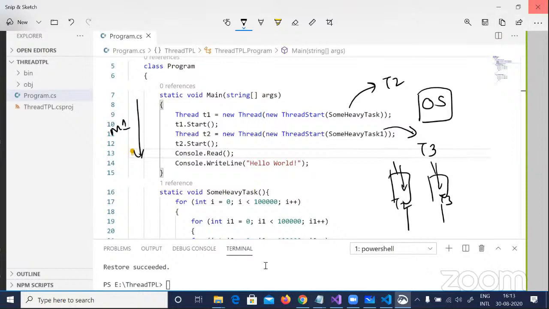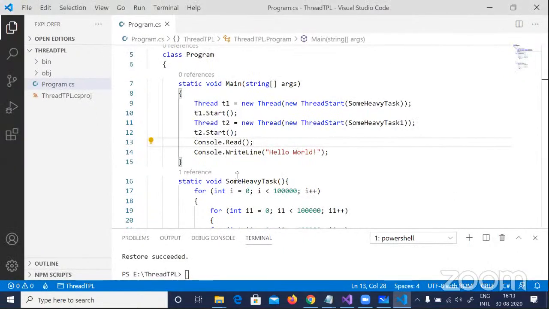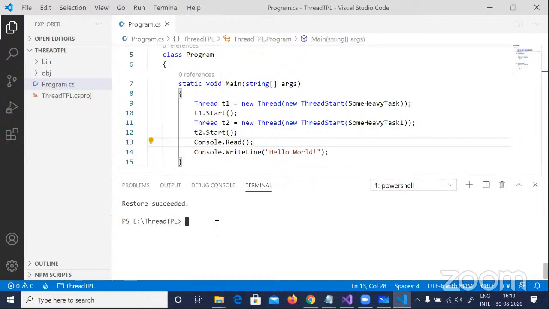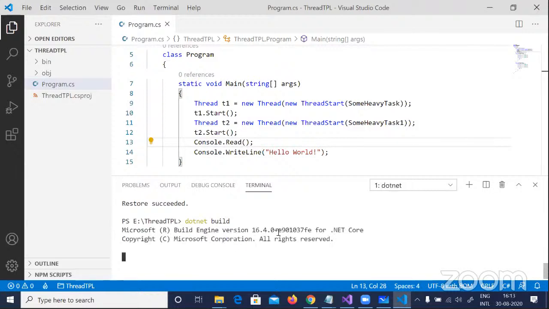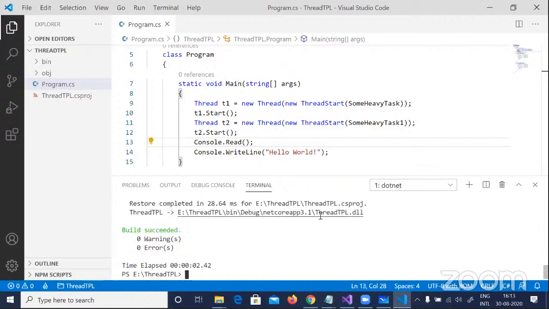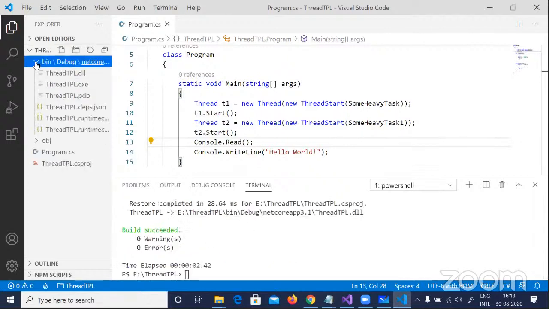So now I'm going to go and build this application. Remember, this is VS Code, and I'm using the .NET CLI. So I have to say dotnet build. So there it is. It builds it. And there it is. So you can see now when I do a dotnet build, at the left-hand side I can see my bin folders. I can see my exe out there, and I can go and now try to run the exe.